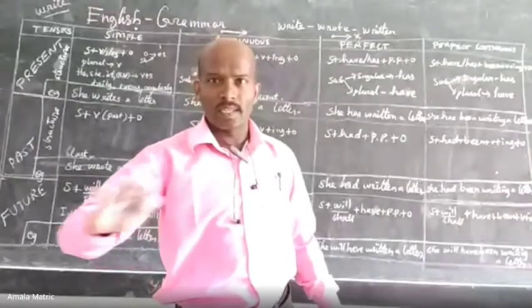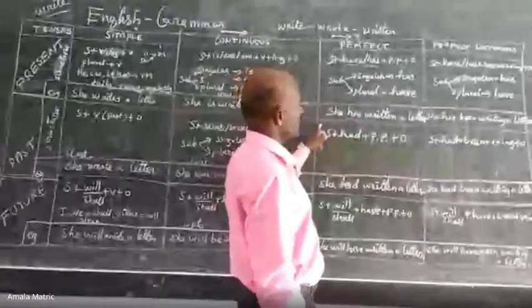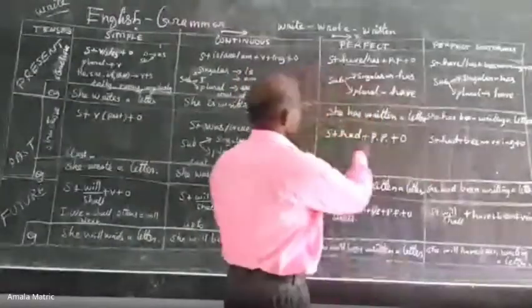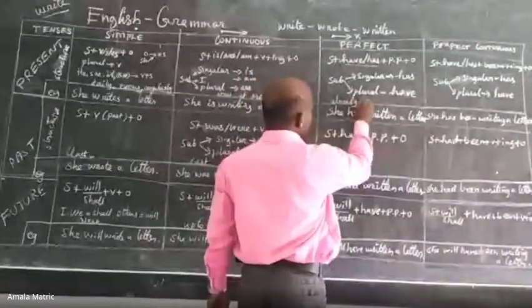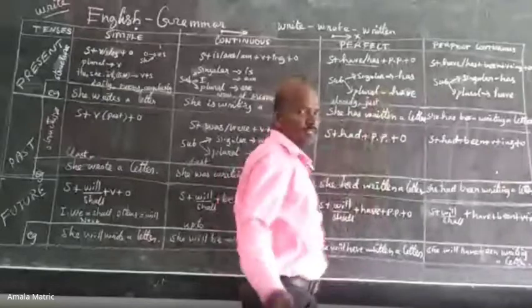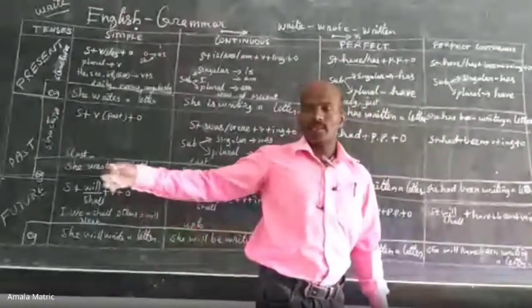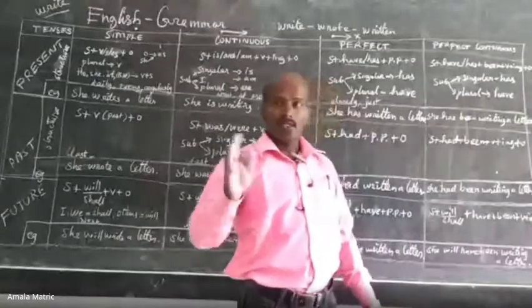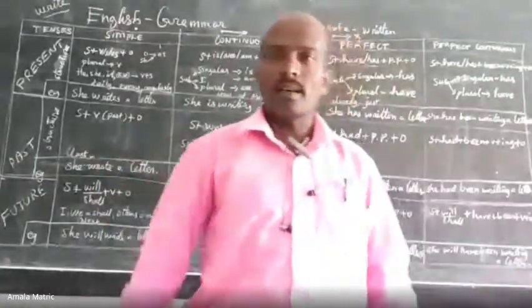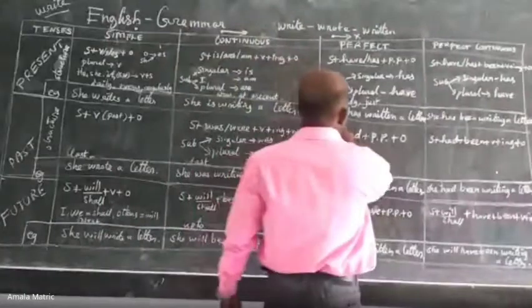The action perfectly finished. Okay, now let's move on to another situation. Here, already, just now, the bus has left just now. We can give a number of examples, but if you understand the situation, you can write lots of sentences of your own. Okay, that's all. She has written a letter.